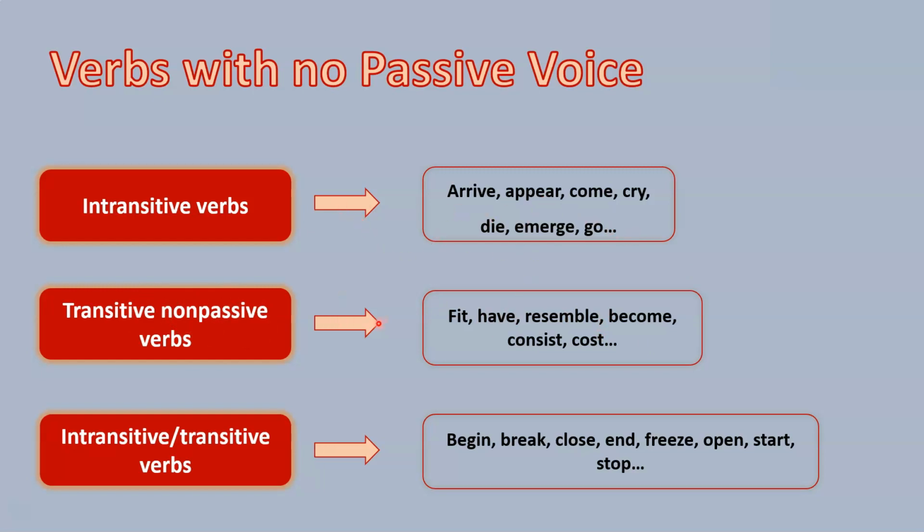This is better detailed in the lesson. Of course, you can check that out. Intransitive and transitive verbs, well, sometimes they are transitive, sometimes they are intransitive, but what is going to be our focus of attention is whether we have a direct object or not, right? That's the central point.